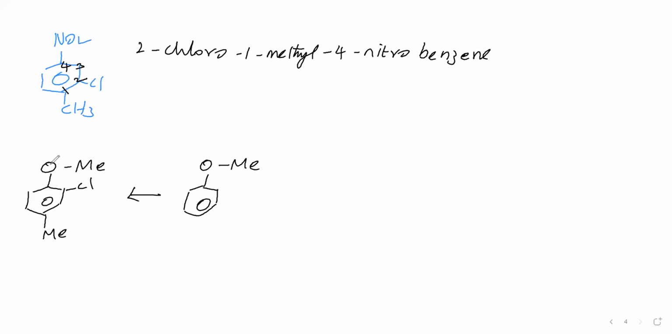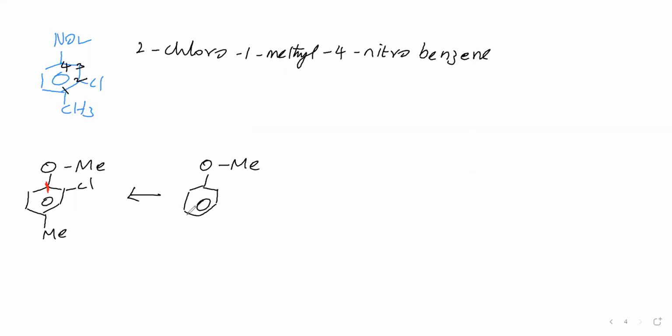Where anisole is there, the carbon attached to the ether oxygen must be given number 1. That means we want to say this compound's name as anisole. It is a derivative of anisole, meaning it is prepared from anisole. That's all.